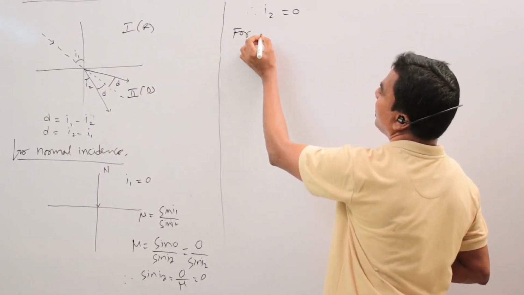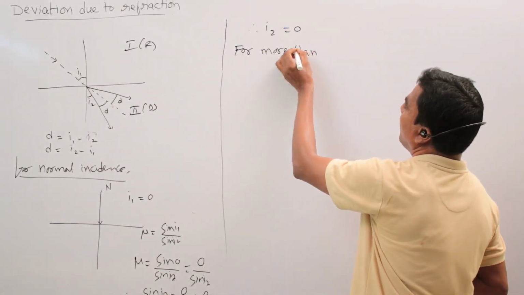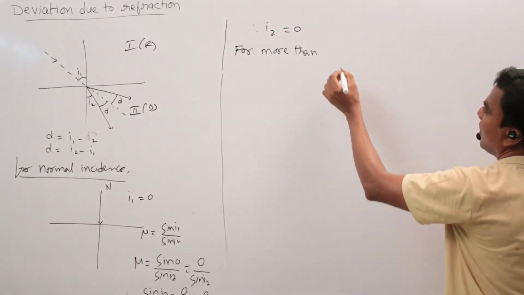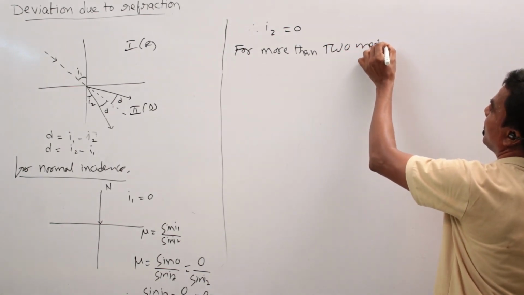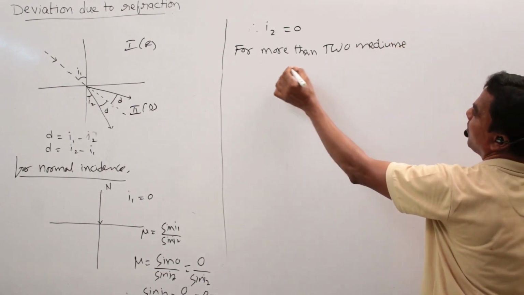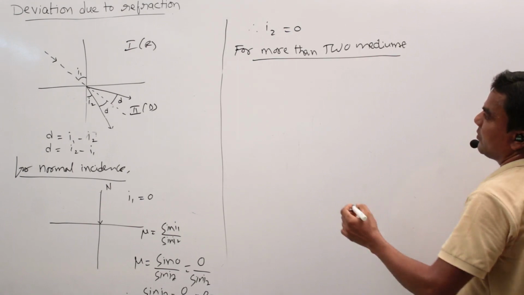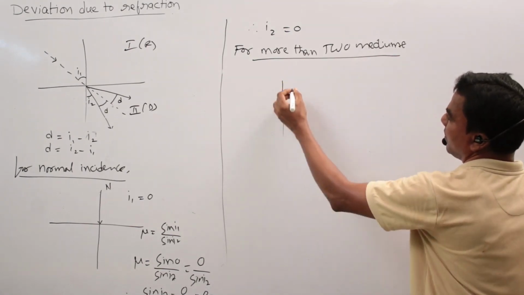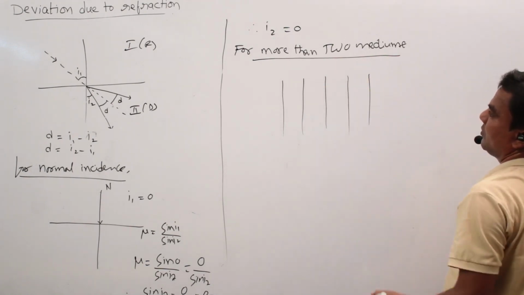For more than two mediums, suppose we take a large number of mediums.